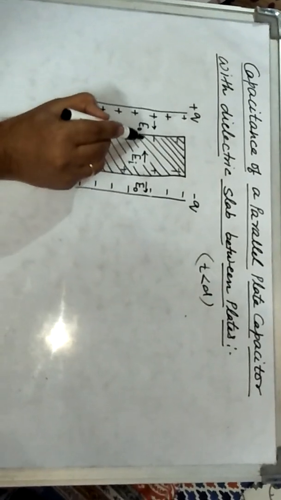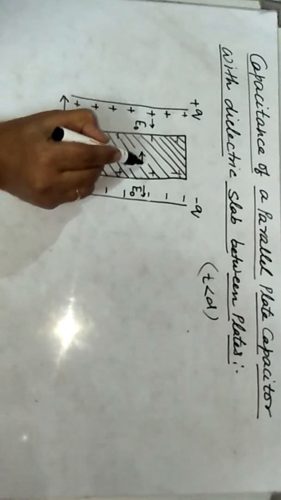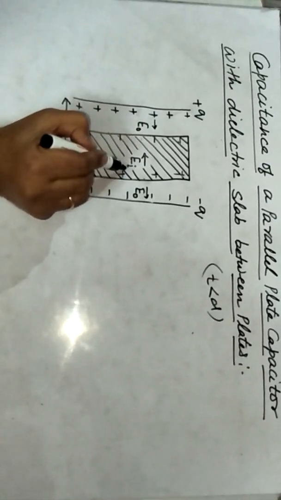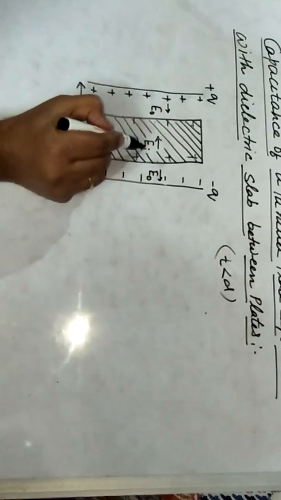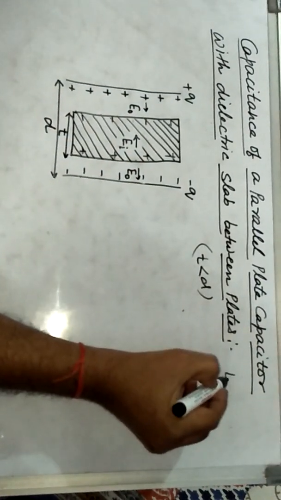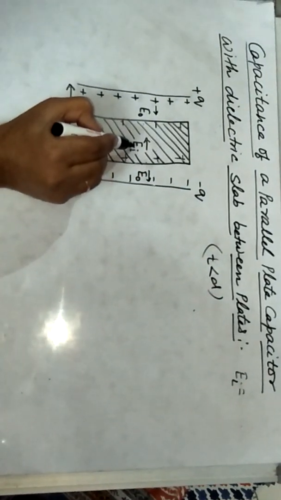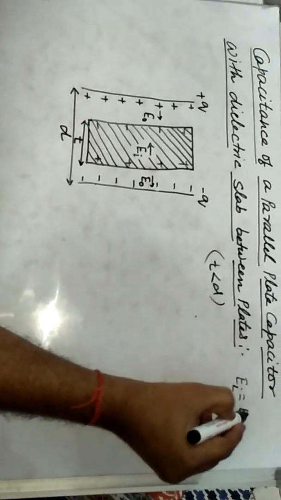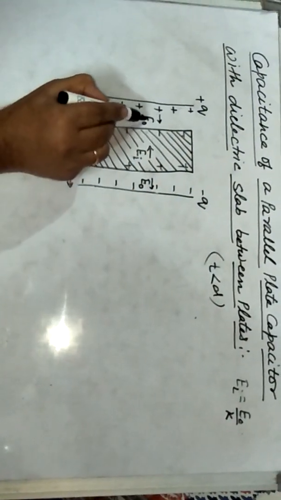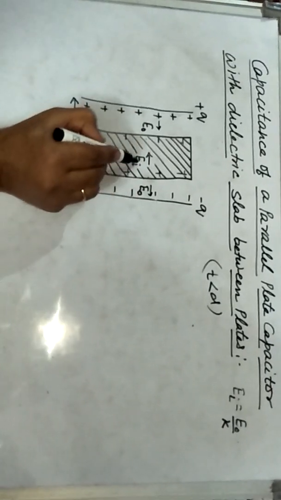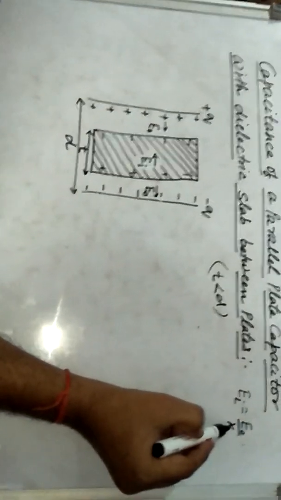An internal electric field E_I, the electric field inside the dielectric slab, is developed from positive to negative, and this E_I becomes 1 upon K times the electric field in air. Suppose the electric field in air is E naught, so inside the dielectric slab the electric field becomes E naught by K.